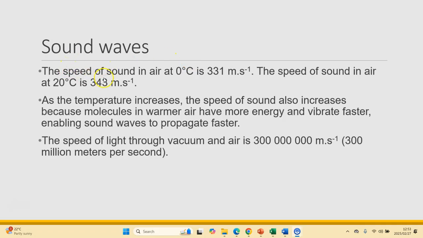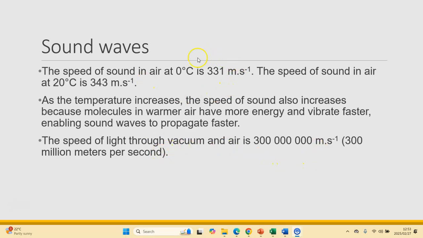So remember that the speed of sound in air is about 331 meters per second on a 0 degree Celsius day, but the speed of light through vacuum and air, which is also a constant value, is 3 times 10 to the 8 meters per second. That is the value given to you on the formula sheet, which is the same as 300 million meters per second.